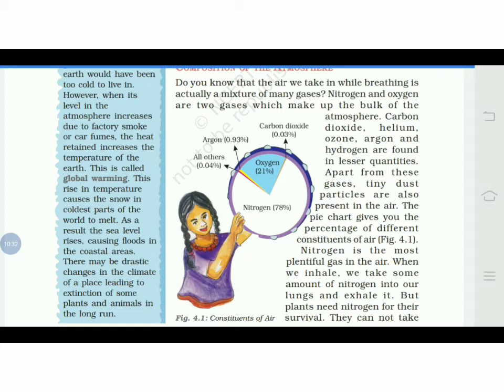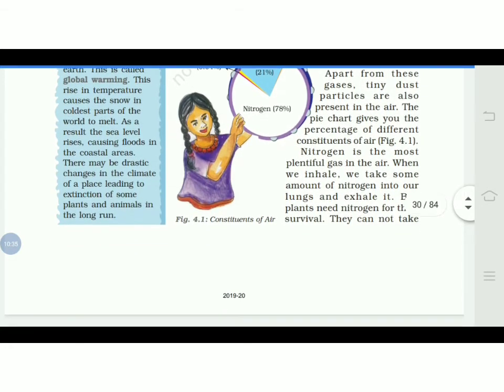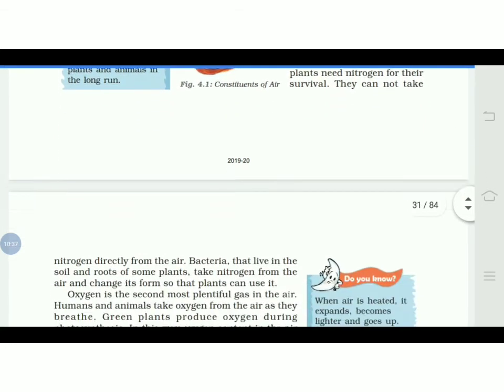I will give the glossary at the end of the video. So this is the pie chart which you have to make.